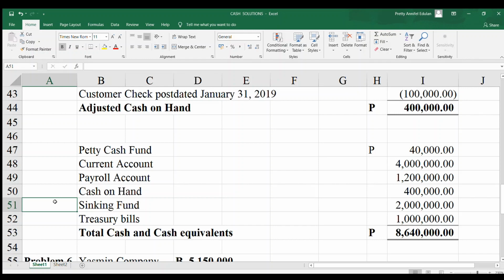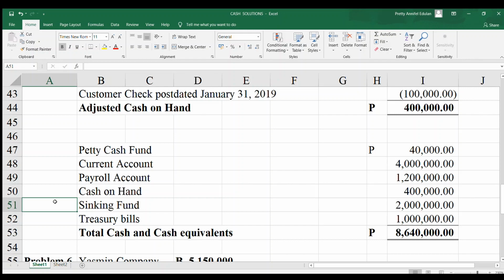So, it's not automatic, ha. Every time you see a bonds payable, you will look at when the maturity date is. But if the problem is silent, meaning there's no indication, that is non-current. But it is clearly stated in the problem that the bond payable is due on June 30, 2019. So that is less than a year. That is current. Hence, the sinking fund is included as part of cash.